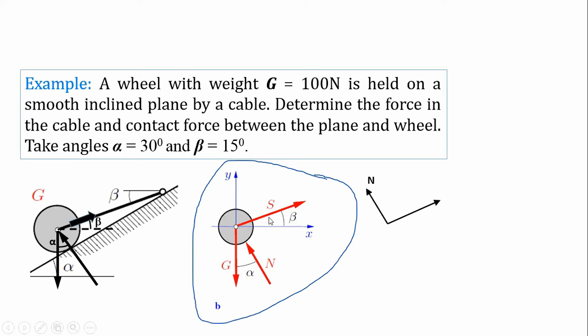So this will be N, and this will be your S force, and G force will be acting downward from the point. So how we have rearranged the three forces, I think it is clear to everyone. Clear है ना ये? Yes, sir.